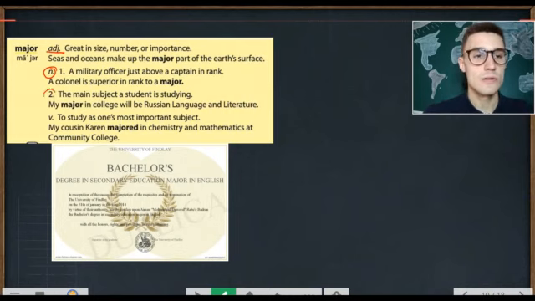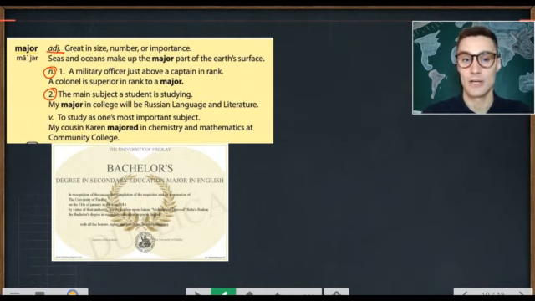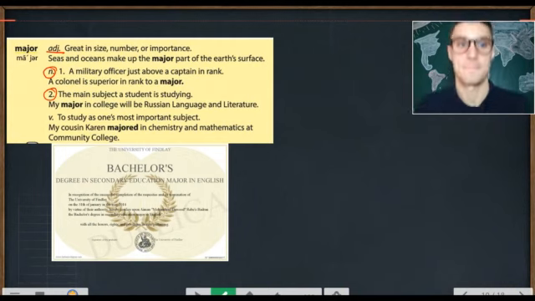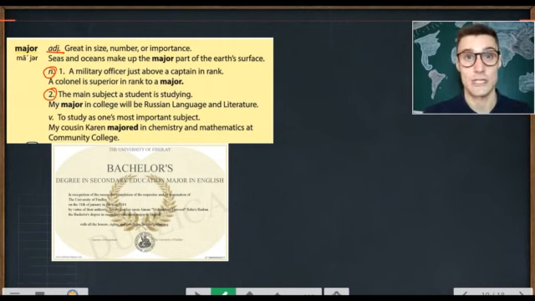Major is also the name of the main subject a student is studying. Usually in university or college, you study a major. That is the main subject which you are studying. I majored in English. My major in college will be Russian language and literature. Mine was English language and literature.